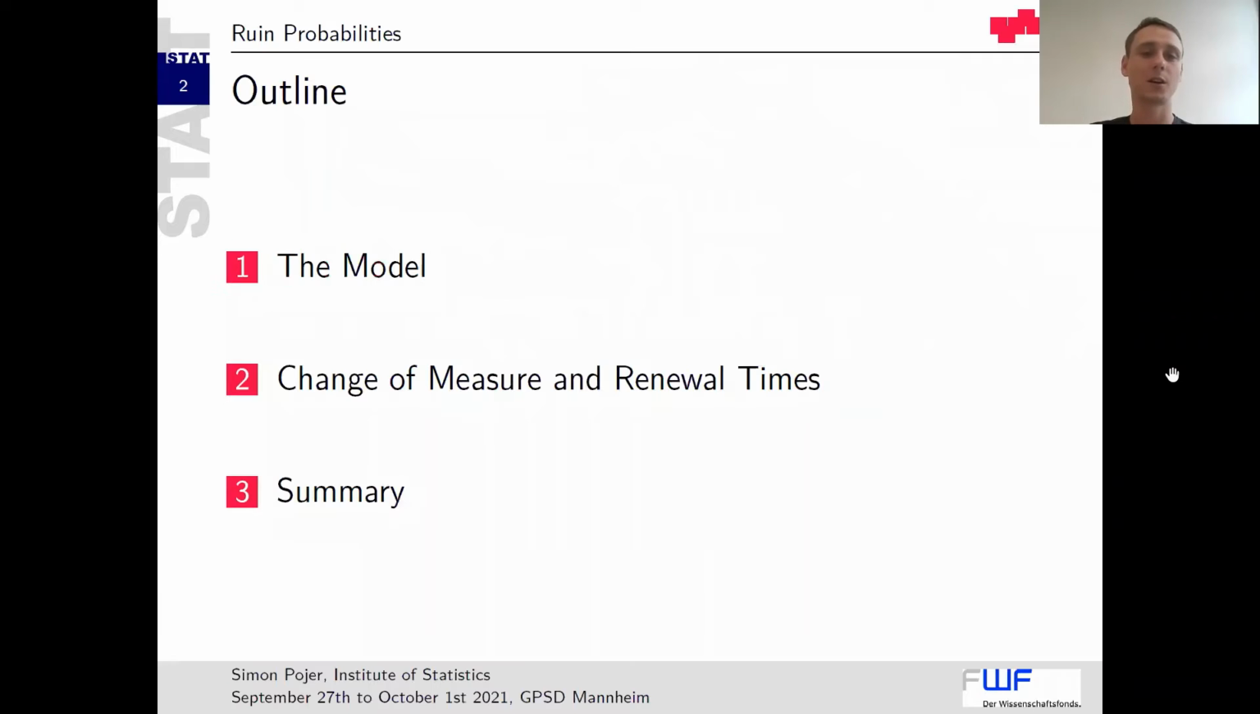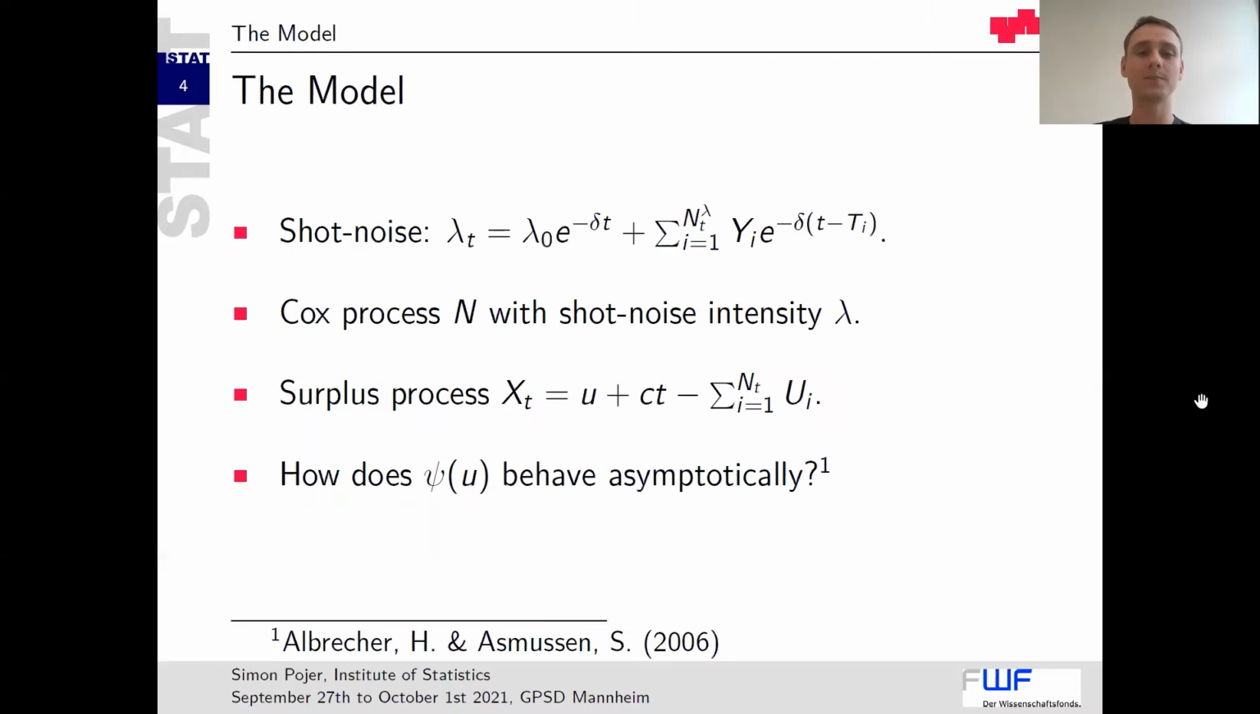At the beginning, a short outline. We will start with the specification of the model we are interested in. Then we will talk about change of measure techniques and our renewal times. And then we'll finally summarize the results we are given. So let's start with the model.